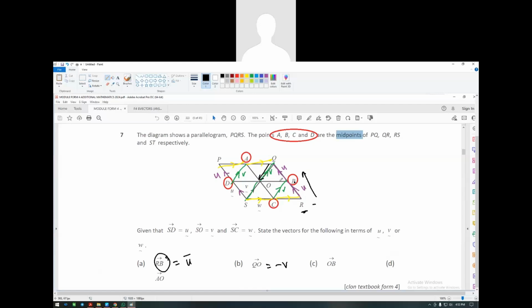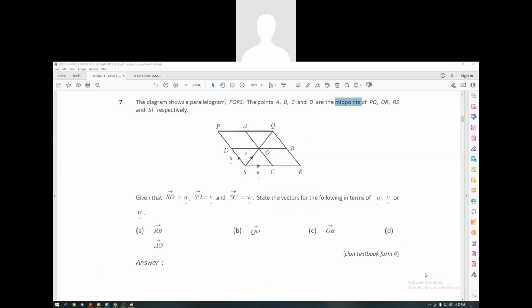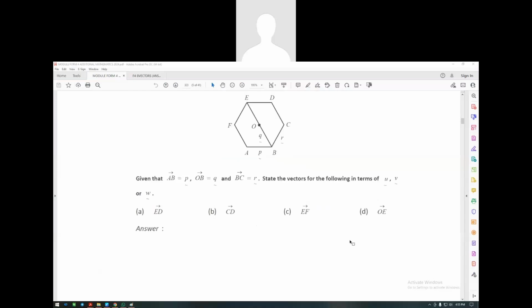How about OB? O to B. If this one is W, this one also has to be W. This one also has to be W. So O to B will be equals to W. And then AO, A to O, it means going downwards. We know going upwards is U. So going downwards will be negative U. Can, sir. You guys go to the next question, question number 8.